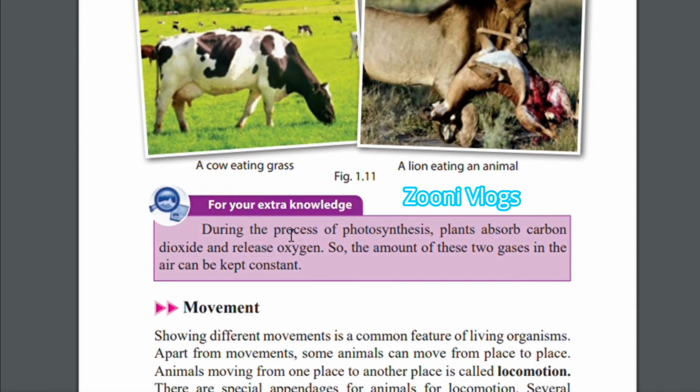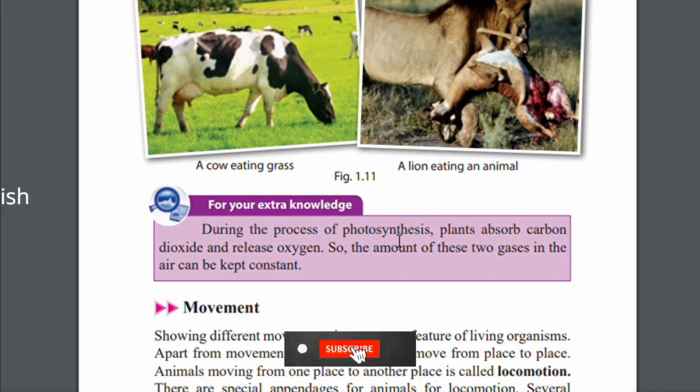For your extra knowledge, during the process of photosynthesis, plants absorb carbon dioxide and release oxygen. So the amount of these two gases in the air can be kept constant. Now we learned about the way they are making food.